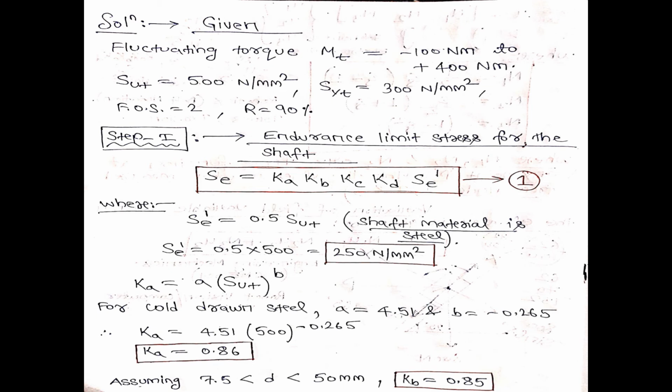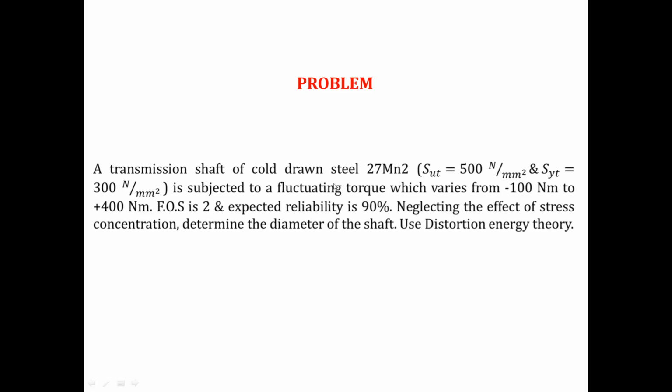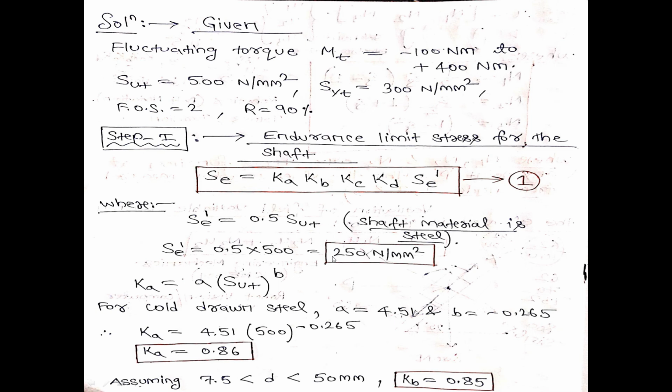Since in the given problem the shaft material is steel, from the design data book, for steel SE dash is 0.5 times SUT. SUT is given as 500 Newton per millimeter square, so SE dash will be 0.5 into 500, which is 250 Newton per millimeter square. Next is Ka. What is Ka? Ka is the surface finish factor. From the design data book, Ka is given by A into SUT to the power B, where the values of A and B depend upon the machining condition, how you have machined the shaft.